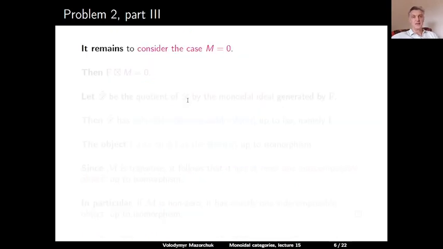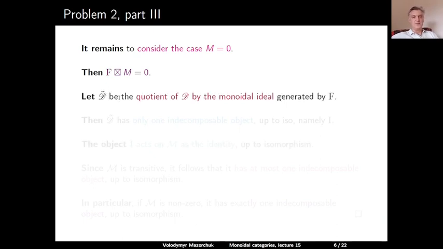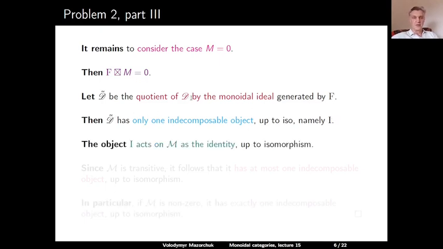Now it remains to consider the case where the matrix M is a zero matrix. Then F acts on the category Carly M as 0. Let d tilde be the quotient of Carly D by the monomial ideal generated by the object F. Then in the quotient, the object F is killed. So what we have? In the quotient, we have only one indecomposable object, namely the image in d tilde of the identity object I from D. Of course, this object acts on Carly M as the identity up to isomorphism.